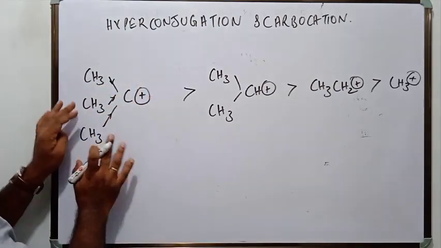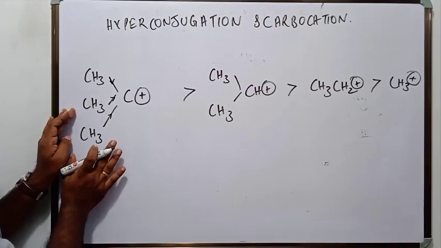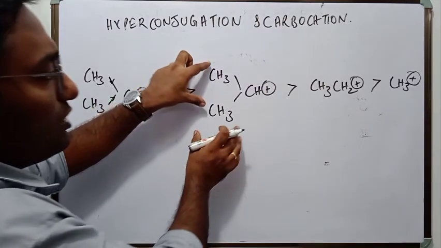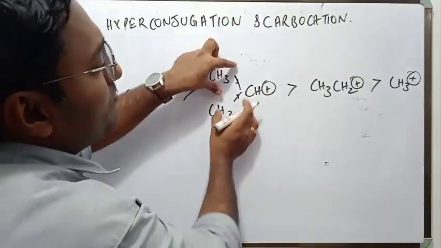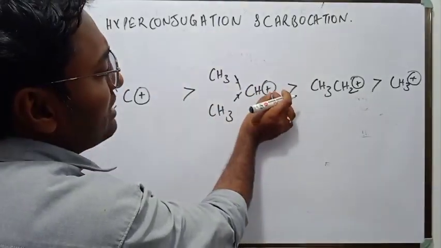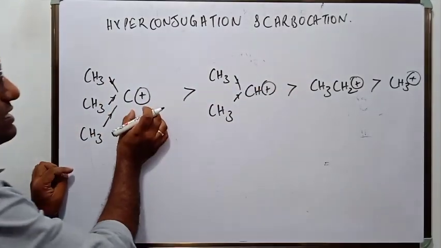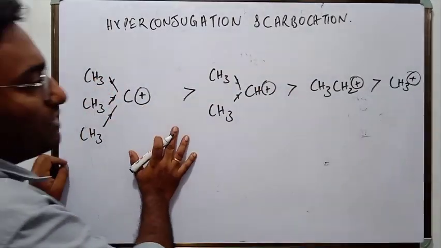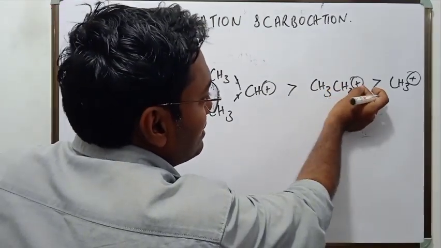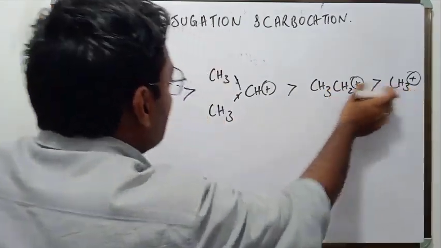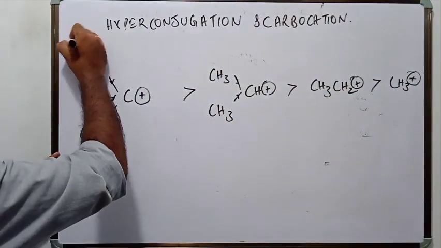That would make the tertiary carbocation more stable. Here there are only 2 groups pumping their electrons, so there will be a decrease in the positive charge, but not like this. Here there is only 1 group that can decrease the positive charge, and here there is no group. This we are speaking in terms of plus I effect.